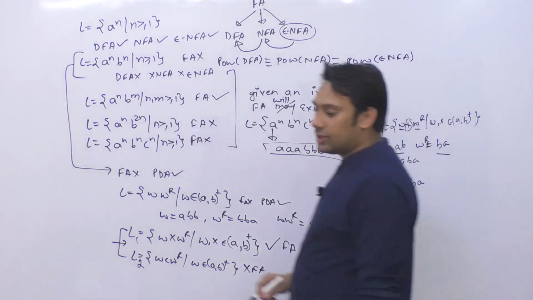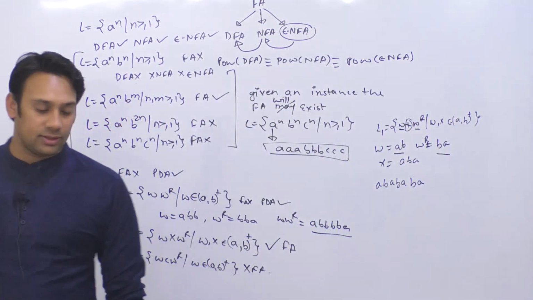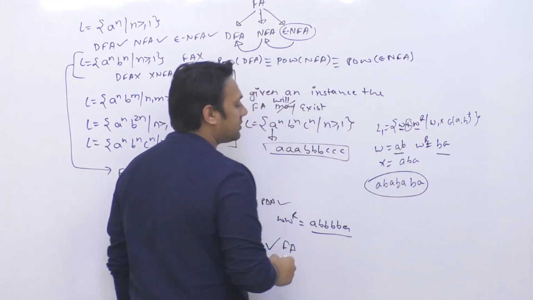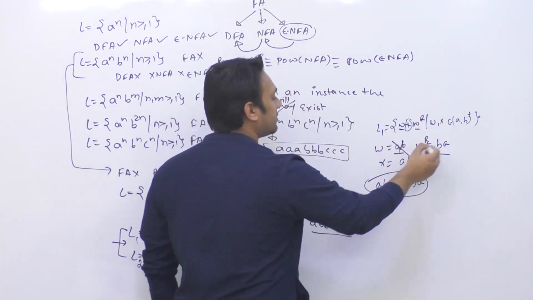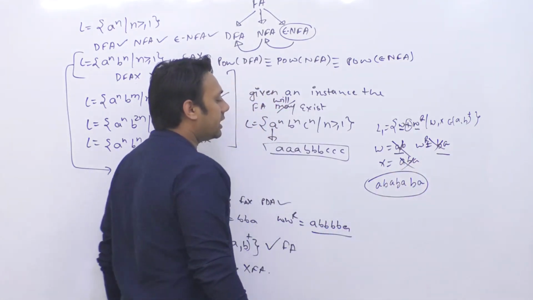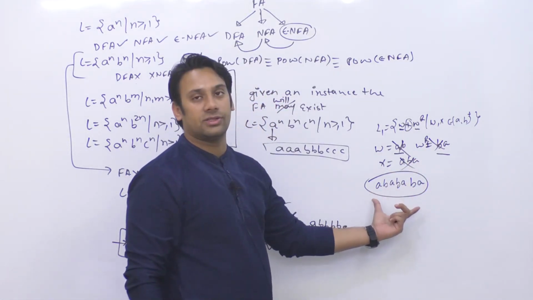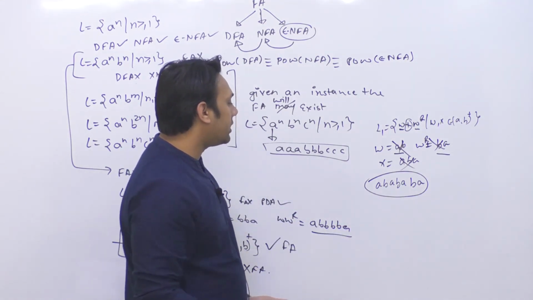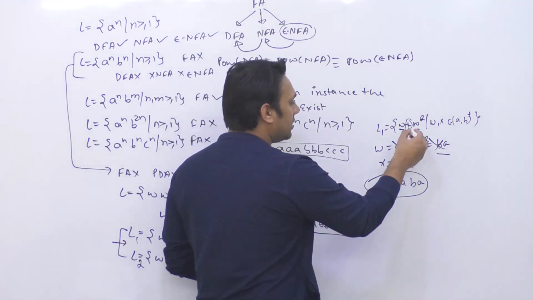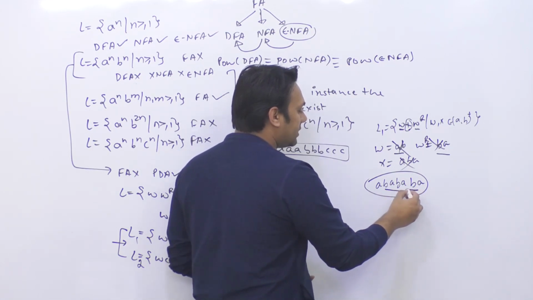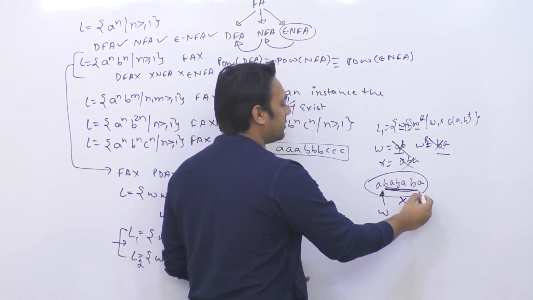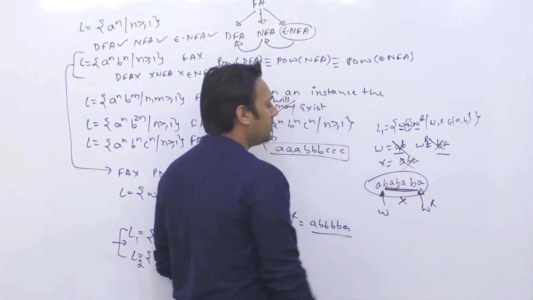Okay. Now given this string, the string is AB, ABA, BA. Given this string, and I do not give you these values, I do not know what these values are. Can you tell what is X, what is W, and what is WR? So you cannot tell. Why you cannot tell is you have a chance that you can extend X in such a way that this entire part becomes X, and this becomes your W, and this becomes your WR.